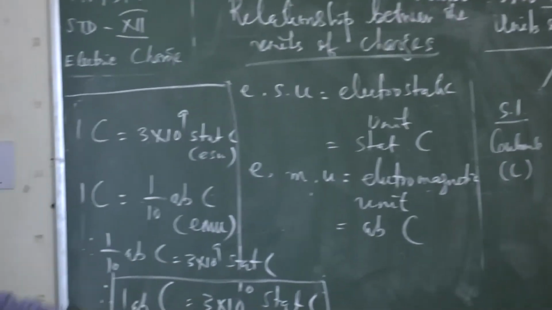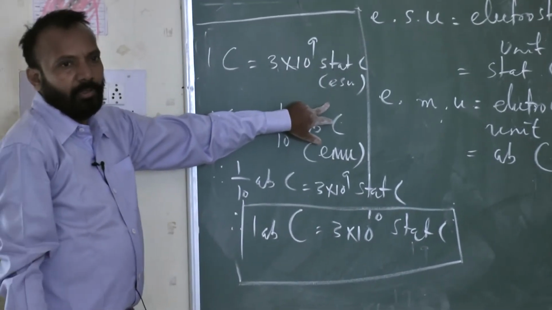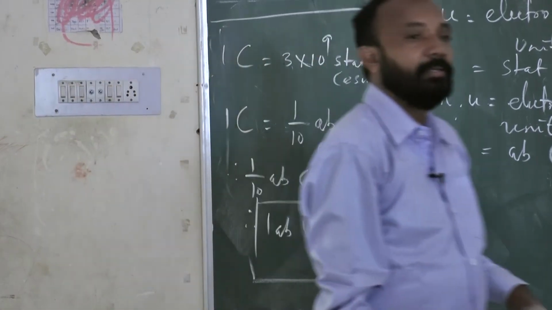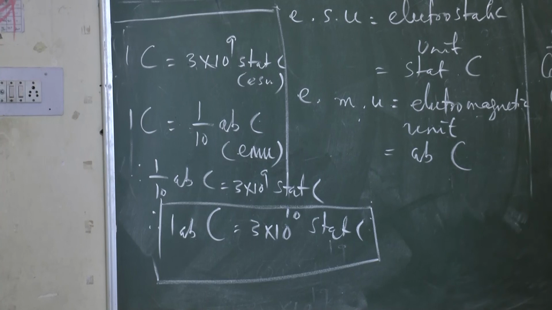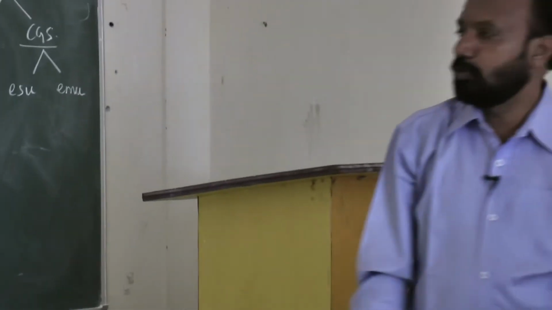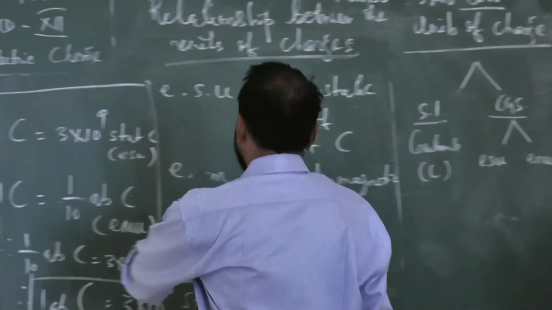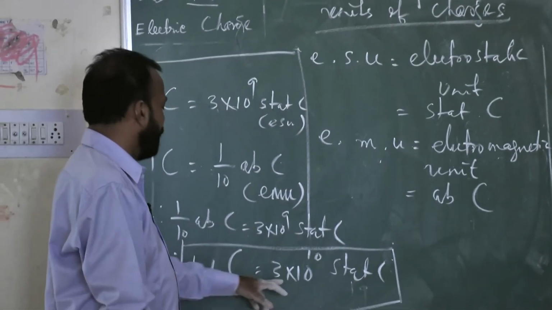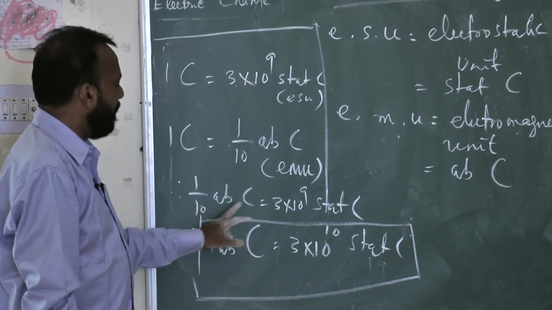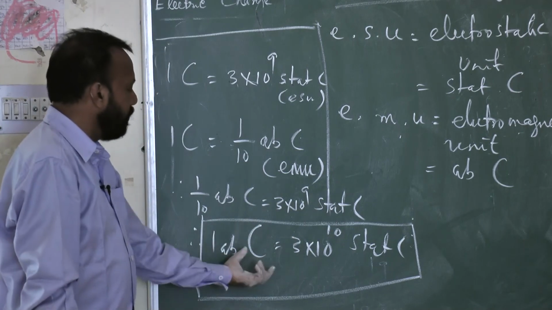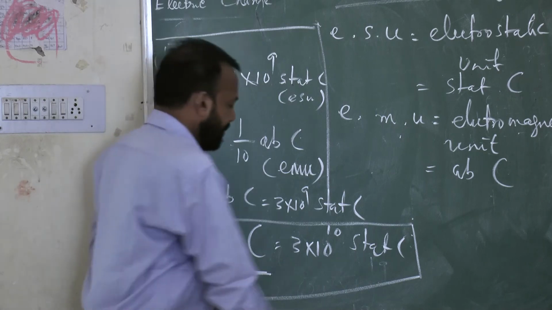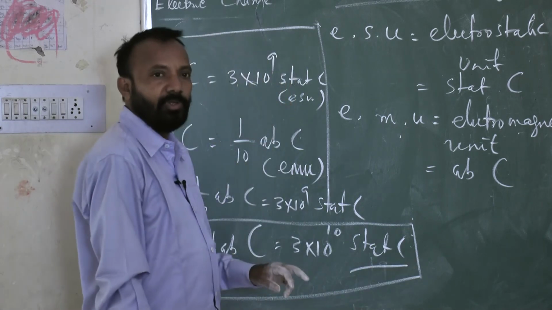Then 1 coulomb is 3 into 10 to the power 9 statcoulomb, the electrostatic unit. 1 coulomb is also 1 by 10 abcoulomb. So 1 by 10 abcoulomb equals 3 into 10 to the power 9 statcoulomb, so 1 abcoulomb is equal to 3 into 10 to the power 10 statcoulomb. This abcoulomb is EMU, this statcoulomb is ESU, the electrostatic unit.